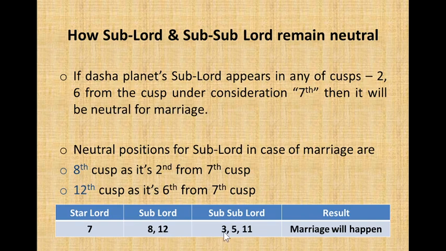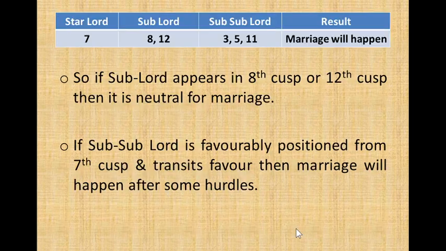But if its sub-sublord is positioned in cusp 3, 5, 11, then marriage will happen, because this is neutral and this is supportive. 3 is 9th from the 7th, and 5 is 11th from the 7th, and 11th is 5th from the 7th. So the position of the sub-sublord from the 7th supports marriage, and marriage will happen provided transit supports.